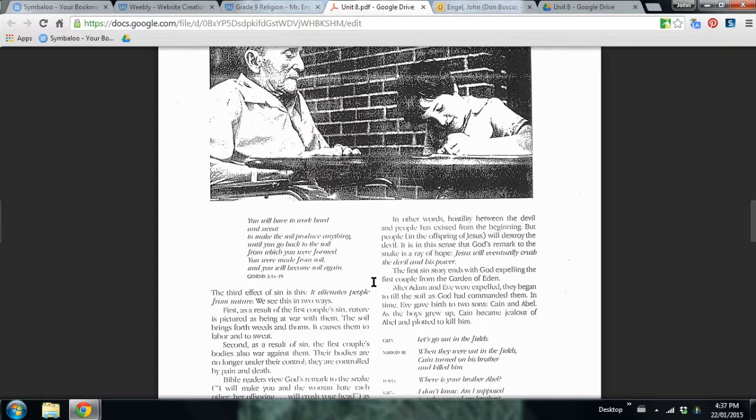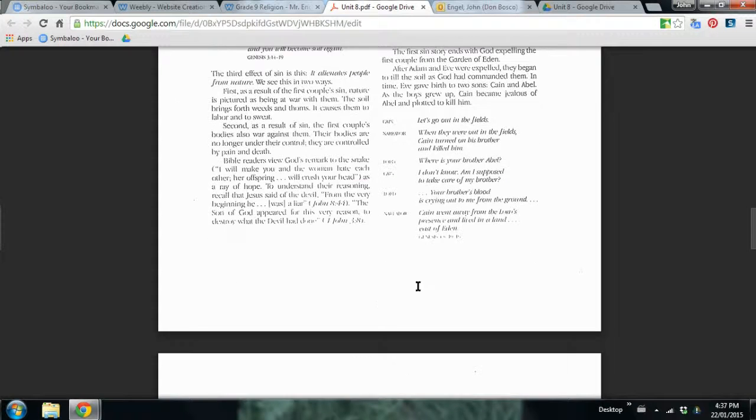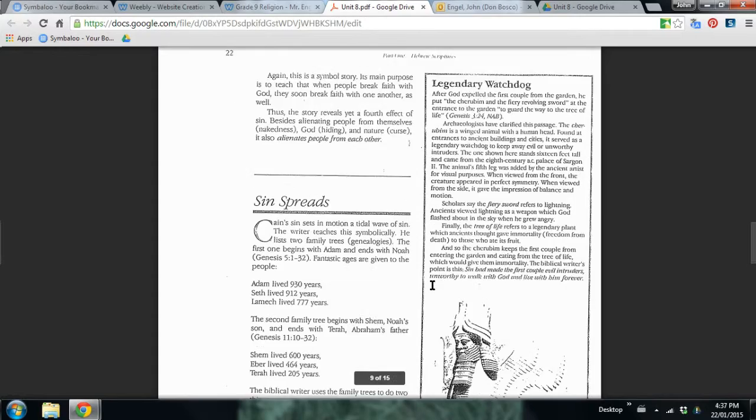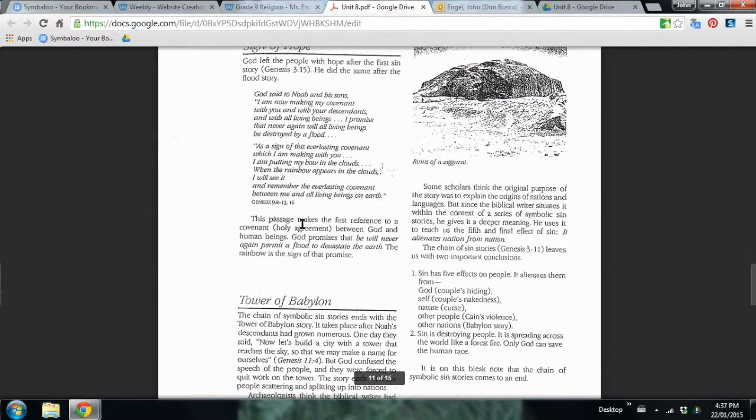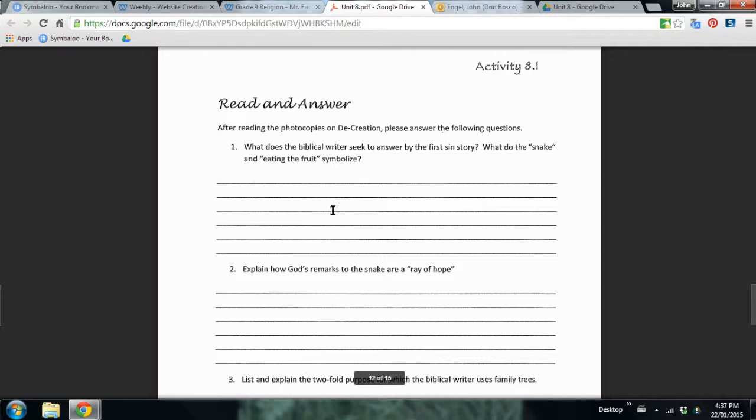We talk about the five effects of sin. What happens when we do sin? It alienates us from ourselves, alienates us from God, alienates us from each other, alienates us from nature. And we look at the imagery of that creation story and how that happens. So we talk about those effects of sin. We need to know this. And then we come into the questions.